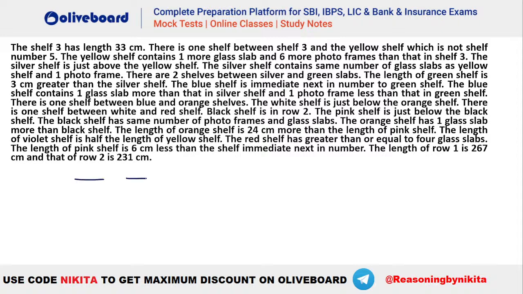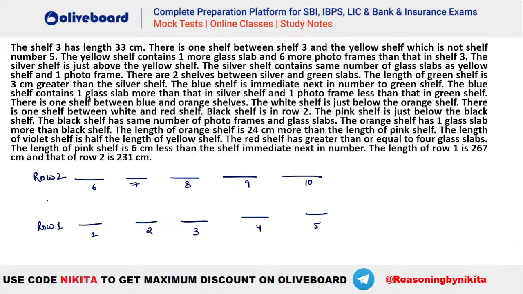Let's say 1 2 3 4 5. Similarly 1 2 3 4 and 5. This is shelf number 1 2 3 4 5. This is 6 7 8 9 and 10. Dolly, done? Absolutely great work. This is your row 1, and this is your row 2. Now let's see how to complete this particular question.